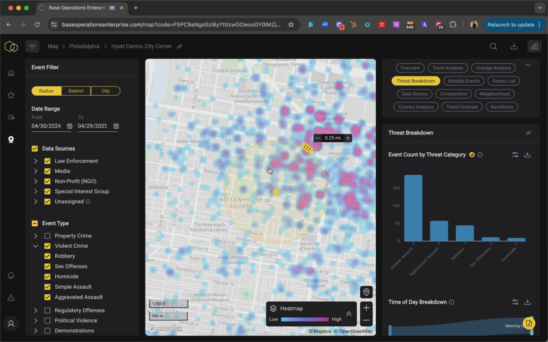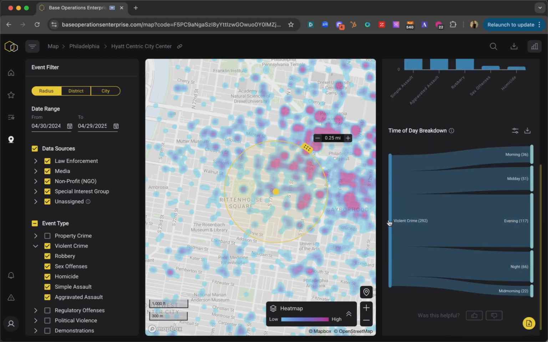We can see here that a quarter mile around this facility, there's been about 189 simple assaults, 58 aggravated assaults, and 45 counts of robbery in the past 12 months. We also see 9 homicides in that same radius, something that we'll certainly want to keep in mind. Similar to what we see across the city, evening time frame is the most common time period to witness or experience a violent crime. Here we can see it's almost twice as likely that it's going to occur in the evening as any other time period throughout the day. We see night as the second most common time period.